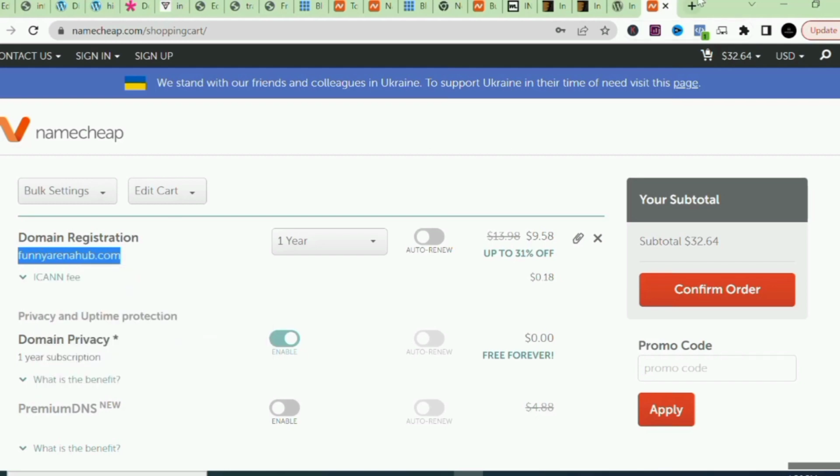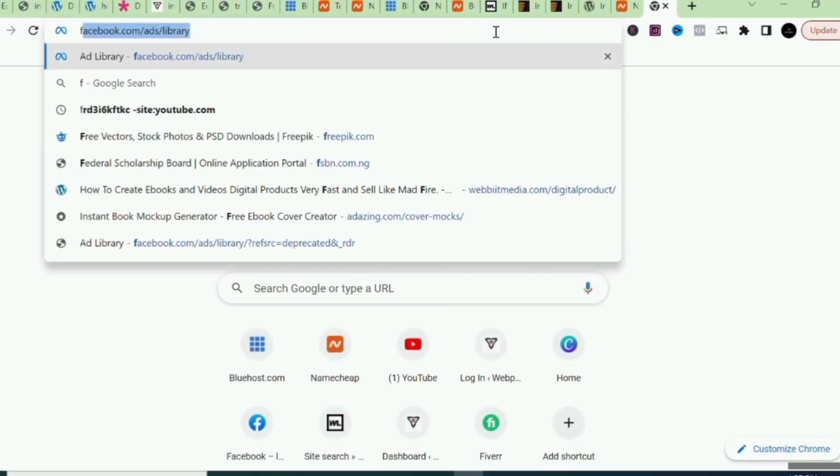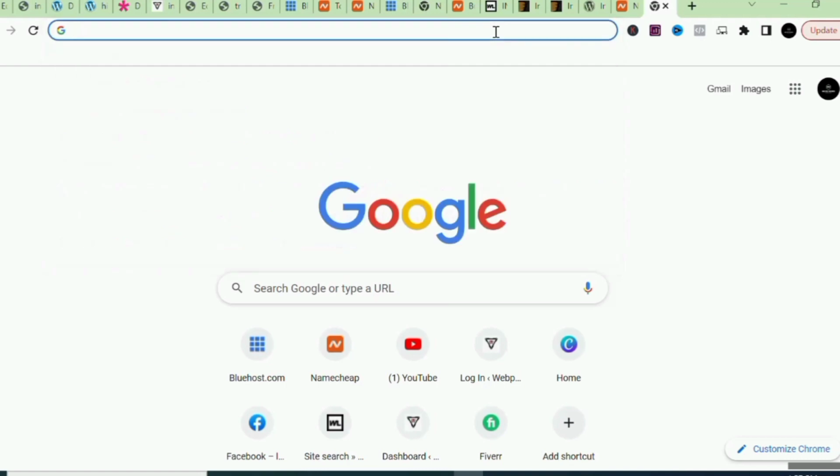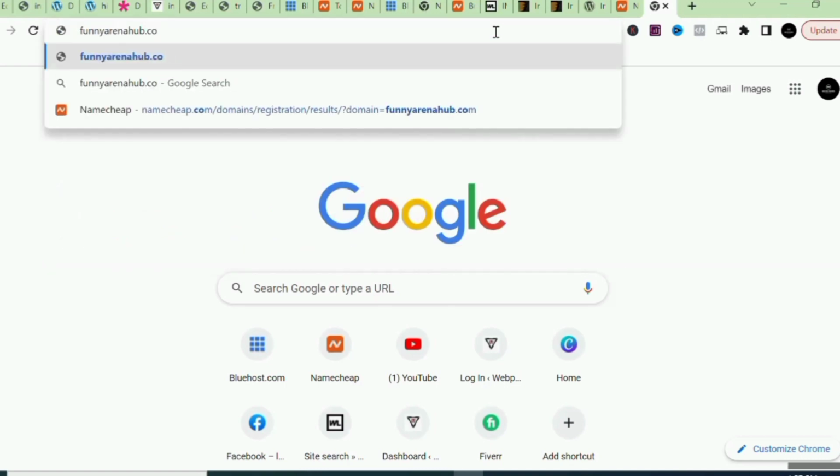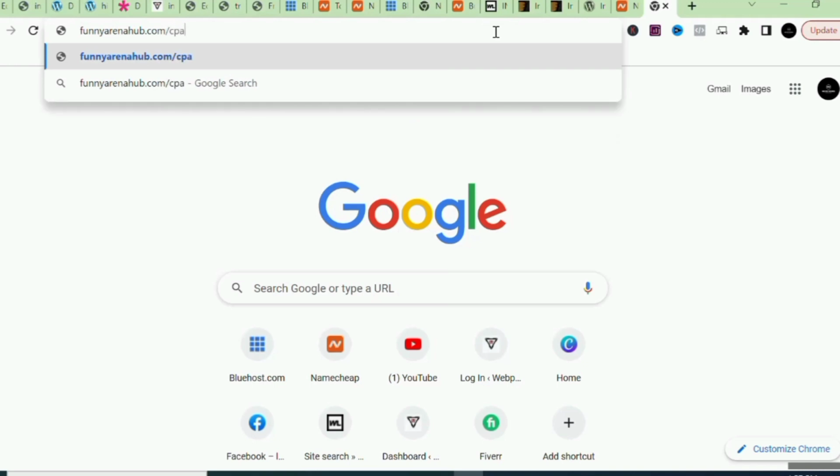I'll come to a new browser here and put that domain name, then slash cPanel, .com/cPanel. If I search for this now, it is going to redirect me where I am going to put my username and password, but we've not purchased this domain name, so nothing is going to happen.